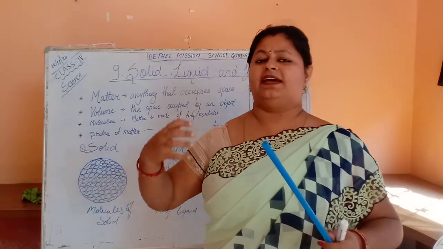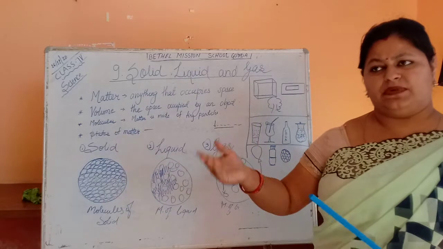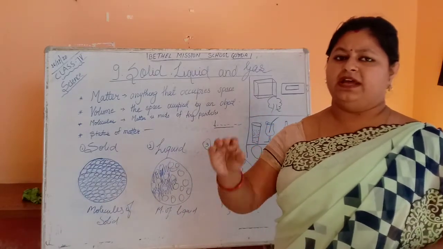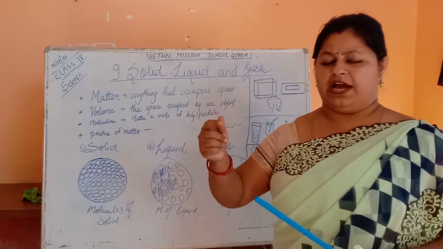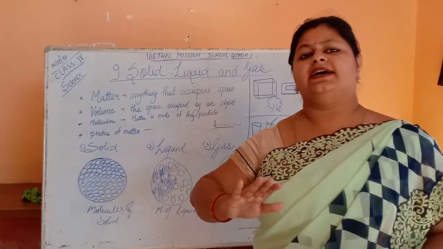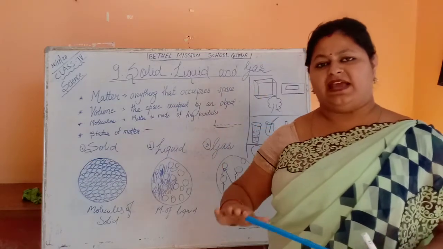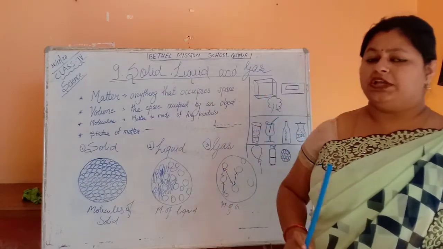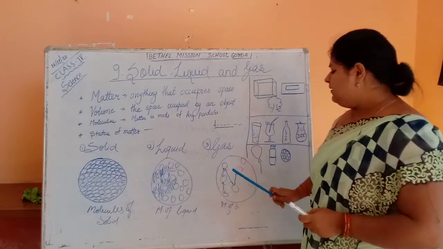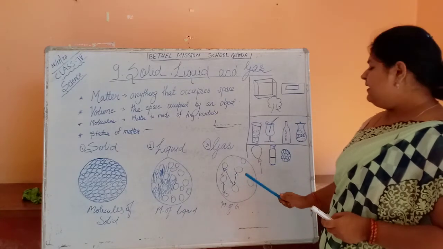Because the gas present in it has been consumed by the family for preparing food, and the cylinder is empty. Now you can lift it very easily. So gases have mass, they occupy space, but the molecules of gases are very loosely packed.